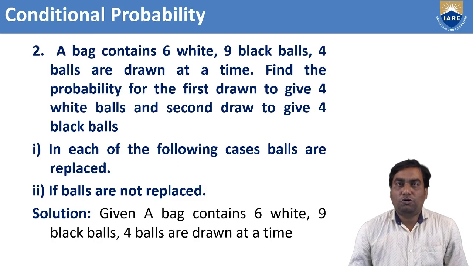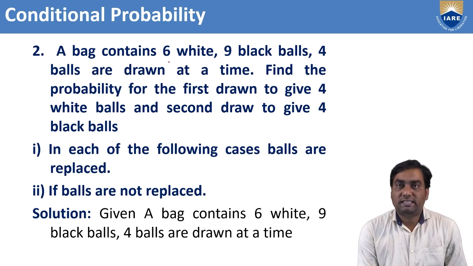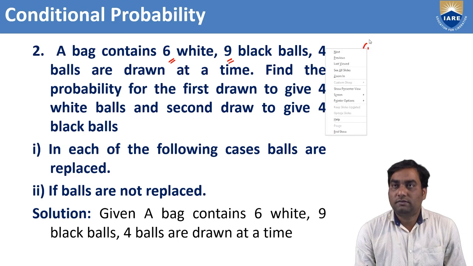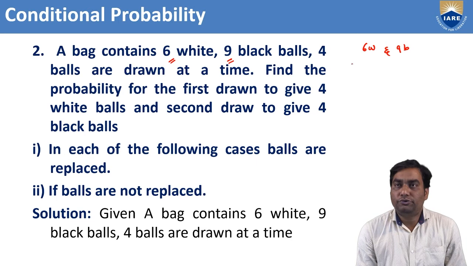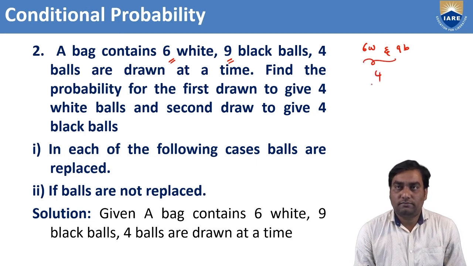Now coming to the second problem in conditional probability: a bag contains 6 white balls and 9 black balls. I am going to draw 4 balls from there.